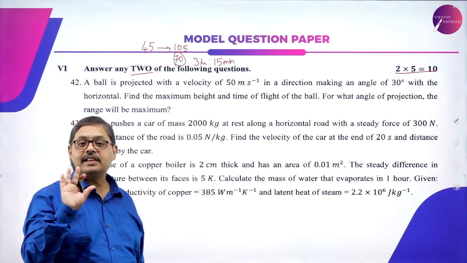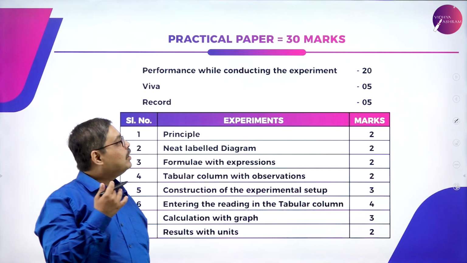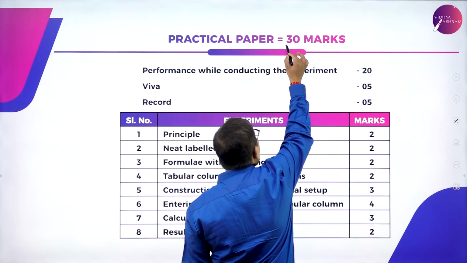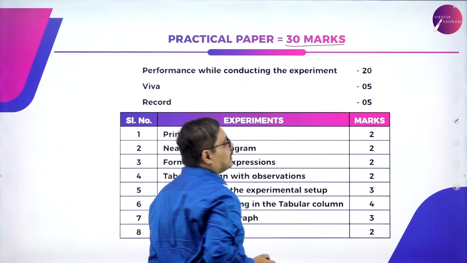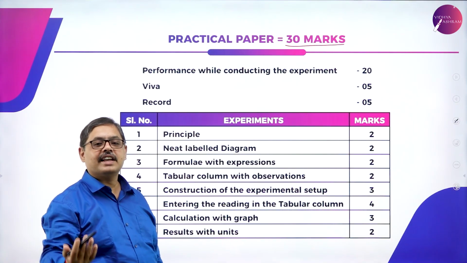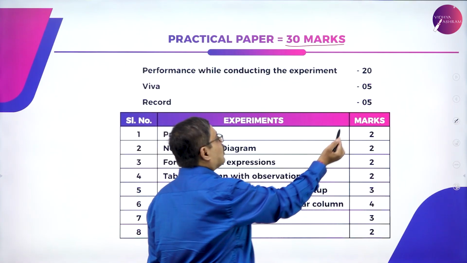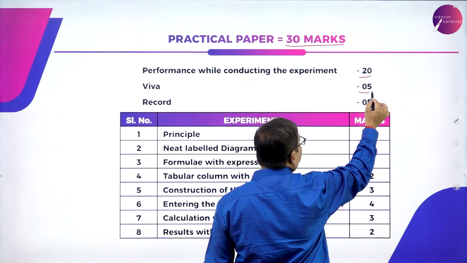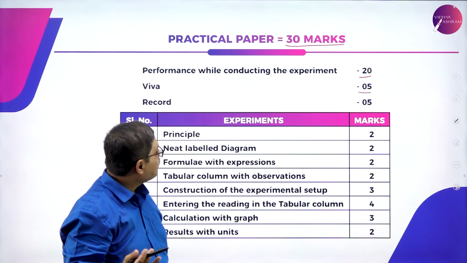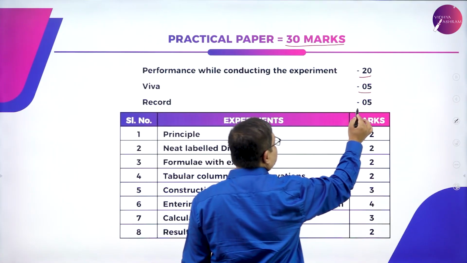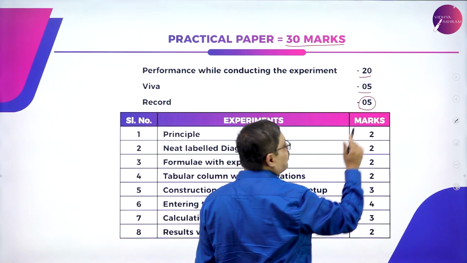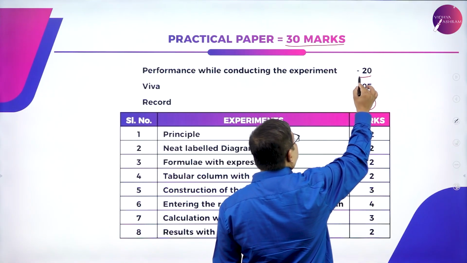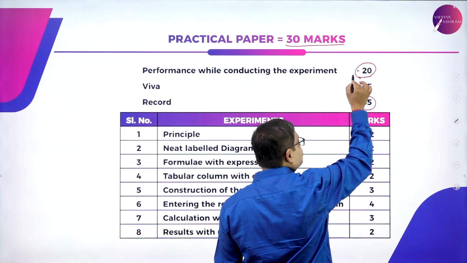We are still left with 30 marks of practical. Let us have a look at how that goes. Your practical paper is for a total of 30 marks. What is the split up here? The performance while you are conducting the experiment on the day of the lab exam, you are given 20 marks. For answering the questions, you are given 5 marks, which is also called Viva. And for the record that you have submitted for the conduction of experiments throughout the year, you are given 5 marks. Among these 20 marks for conducting the experiment, there is once again a split up.